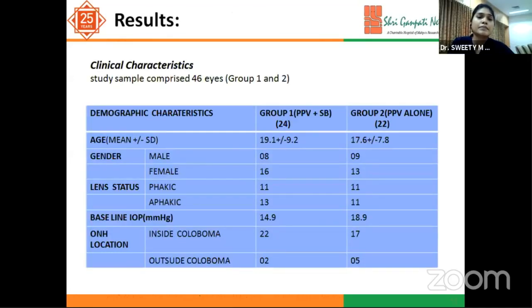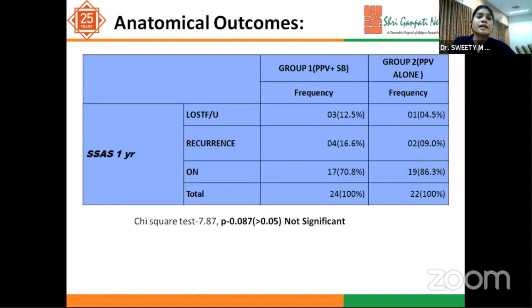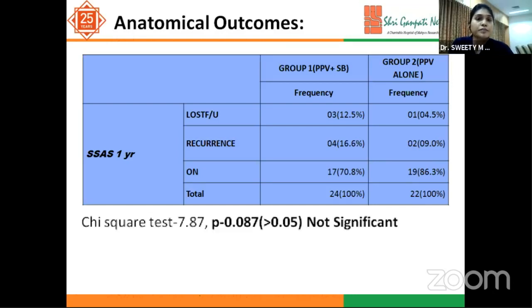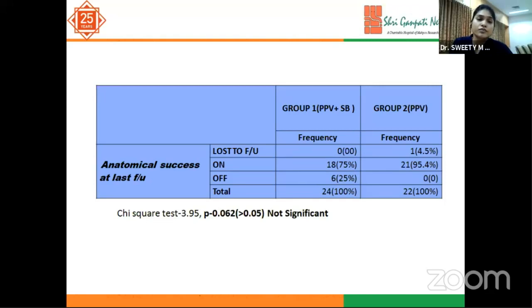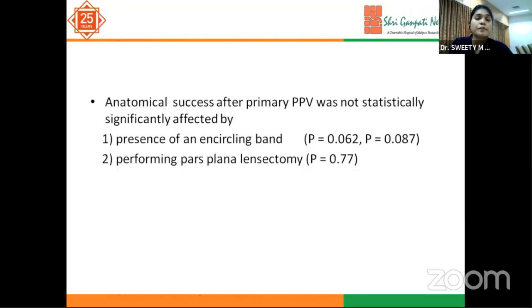These are the results. The study sample comprised 46 eyes, including both groups. Demographic characteristics, that is age, gender, lens status, baseline IOP, and ONH location, were noted and found comparable in both groups. Anatomical outcome, that is single-surgery anatomical success at 1 year, was achieved in 17 patients in Group 1 and 19 patients in Group 2, while recurrence was noted in 4 patients in Group 1 and 2 patients in Group 2. Data was analyzed and found to be non-significant among both groups. This is the anatomical success at last follow-up, also found to be non-significant.